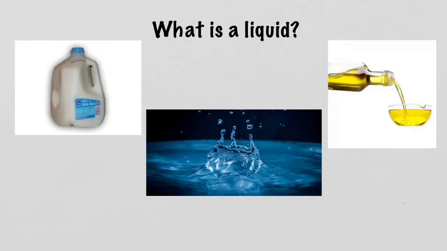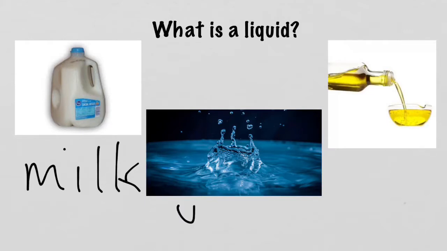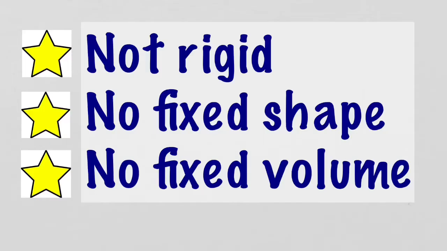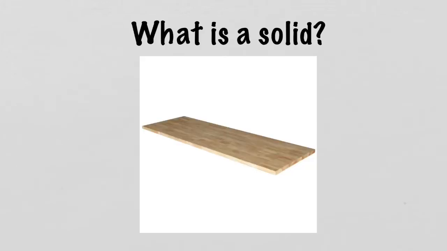What is a liquid? Liquid is one of the first states of matter that we're going to go over today. We've already decided that milk is liquid. What else can we consider to be a liquid? Water is also a liquid, and so is oil. Some of the characteristics of a liquid are it's not rigid, there's no fixed shape, or no fixed volume.